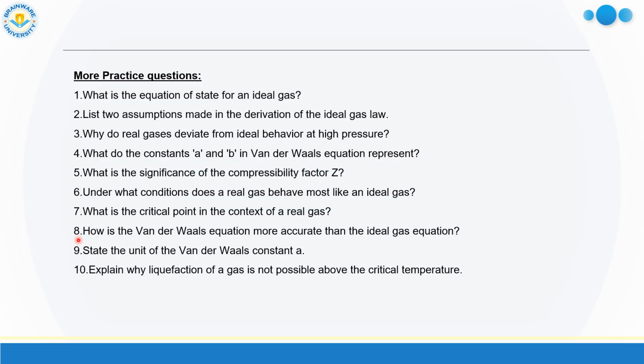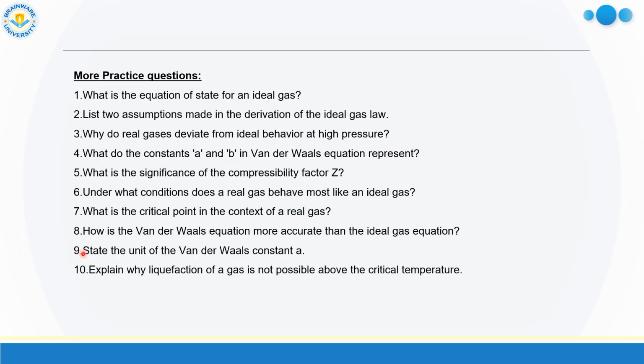Now the eighth question: how is the van der Waals equation more accurate than the ideal gas equation? Yes, van der Waals gas equation is more accurate because here we consider the intermolecular forces among the molecules, and we cannot consider the molecule as point mass because molecules, though very tiny, have some finite volume. So van der Waals equation is more accurate.